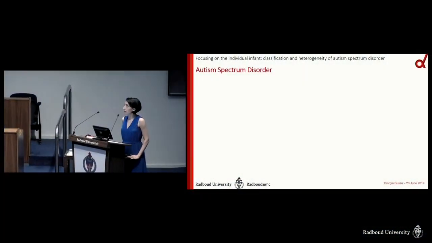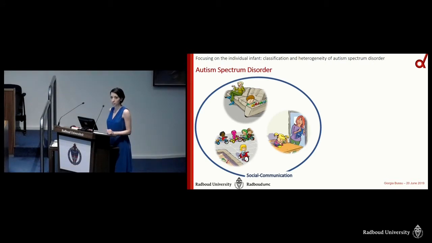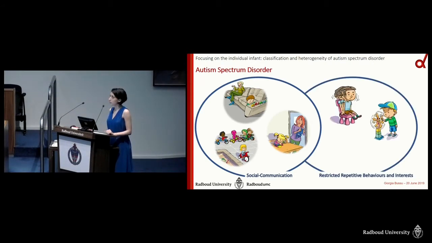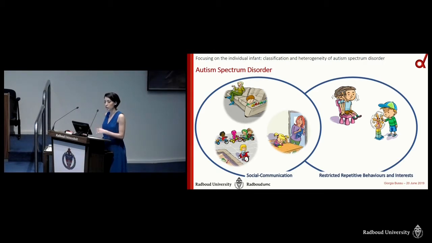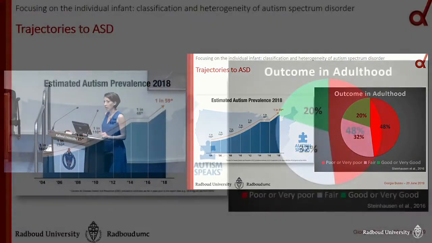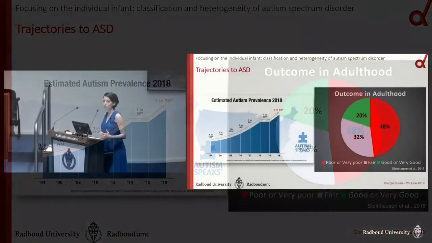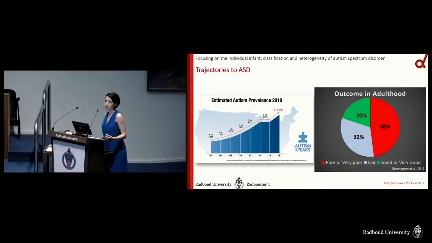Autism Spectrum Disorder, or ASD, is a group of neurodevelopmental disorders characterized by social communication impairments, restricted repetitive patterns of behaviors and interests, which also include sensory abnormalities. ASD is one of the most common neurodevelopmental disorders, with an estimated prevalence of about 1 child in 59 in the US. And if we look at the functional outcome in adulthood, a recent review has shown that about 48% of adolescents and adults with ASD have a poor or very poor outcome, which means that they require substantial support or even residential care.